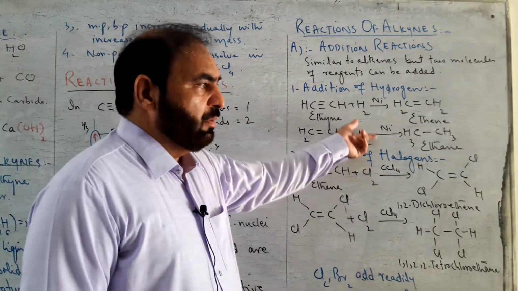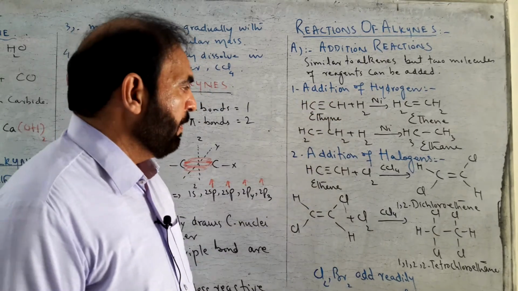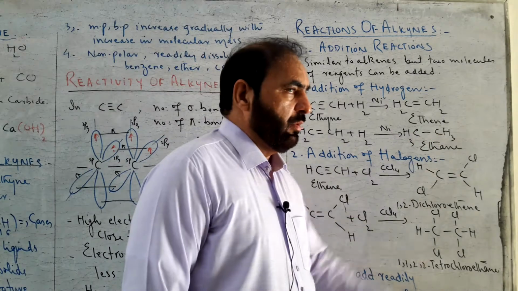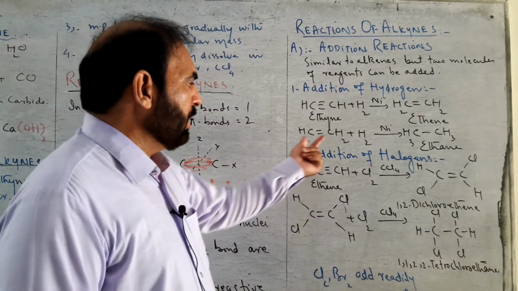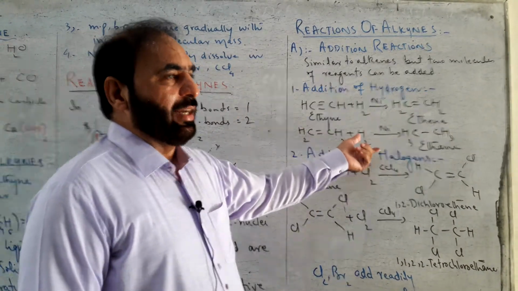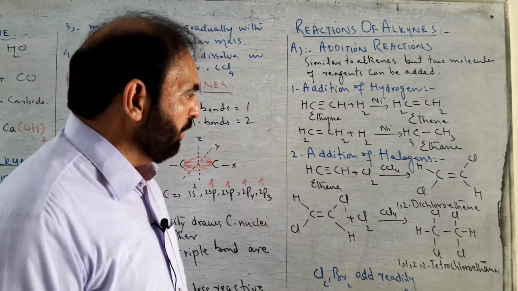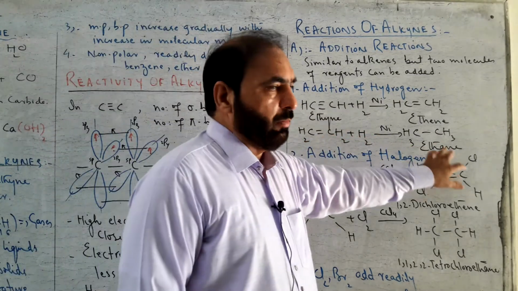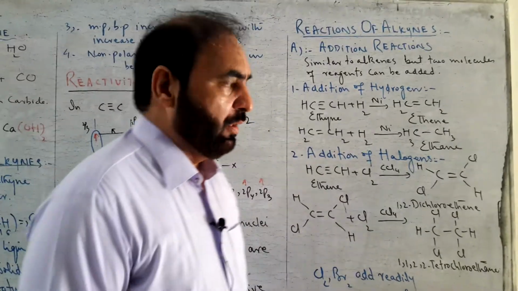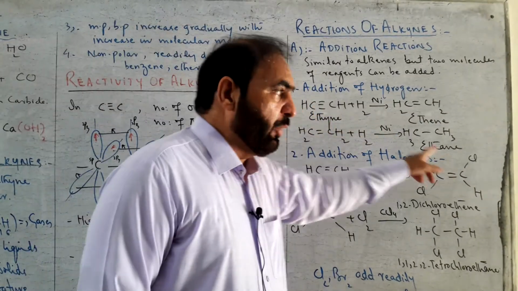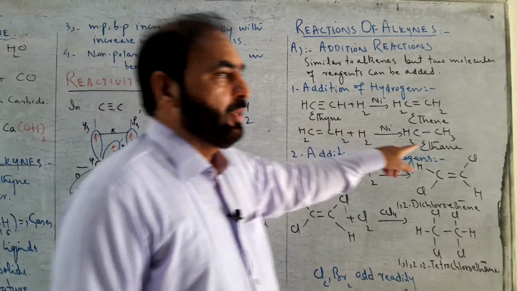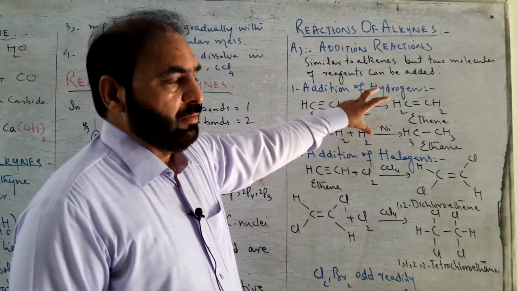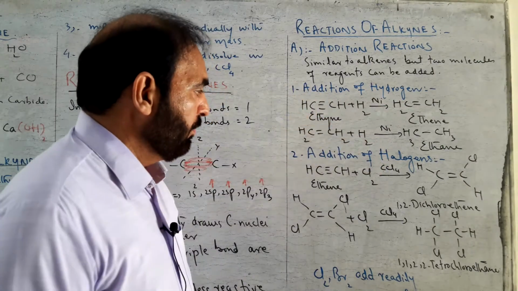In second step, second molecule of hydrogen converts ethene into ethane after addition. Both carbon atoms get another hydrogen atom from hydrogen molecule, and their double bond is changed to single bond, and ethane is produced. This is the method. How can we convert ethyne to ethane? By hydrogenation. 2 molecules of hydrogen can be added to ethyne.